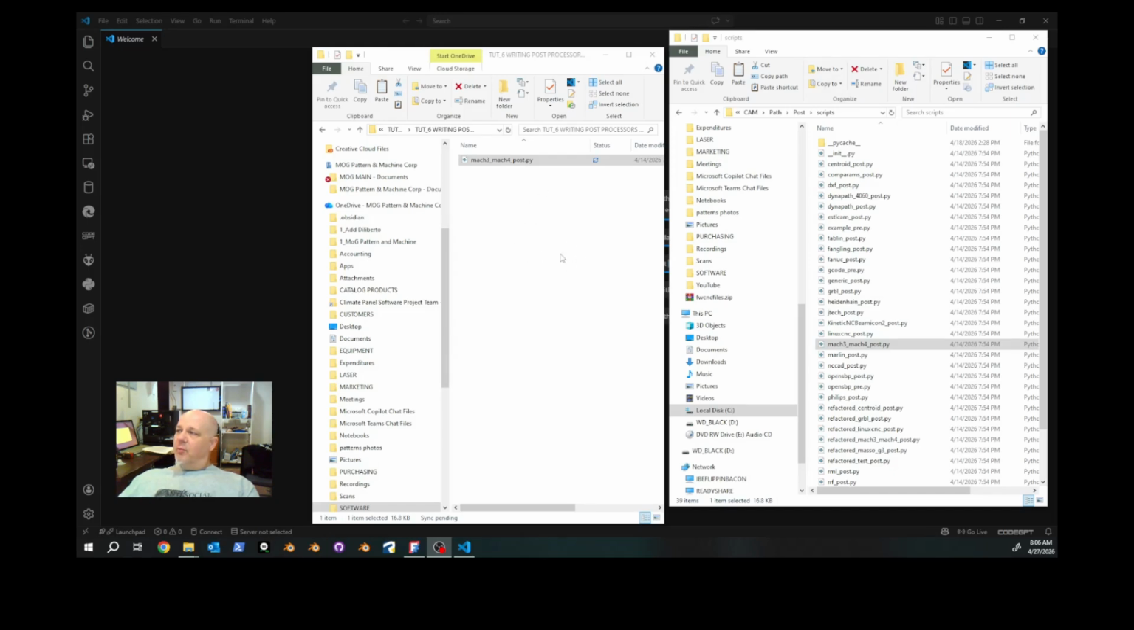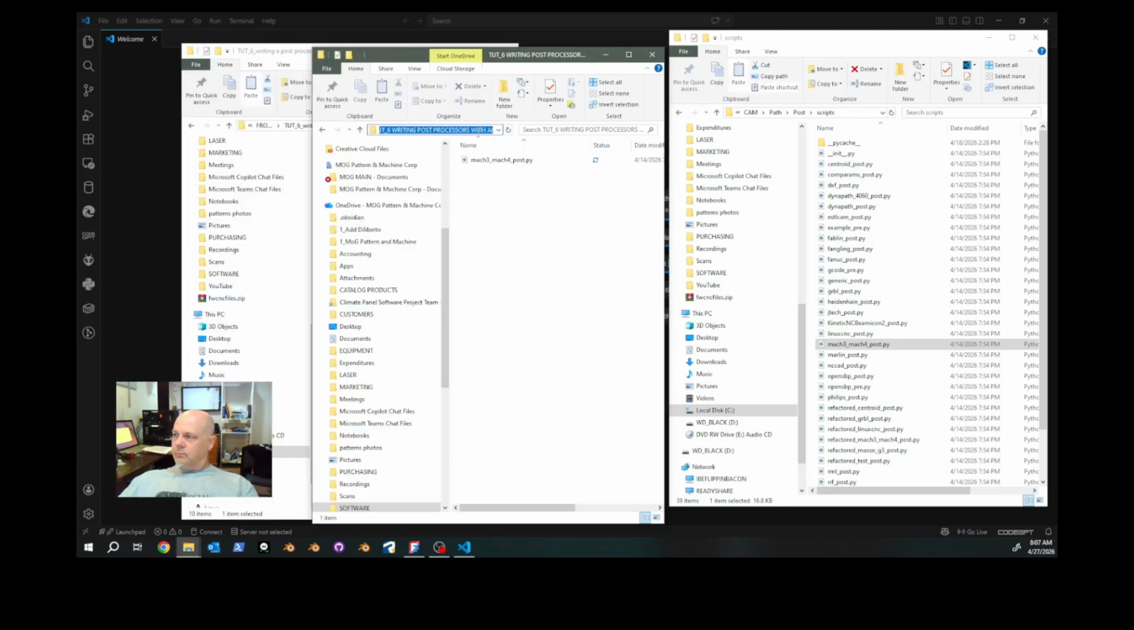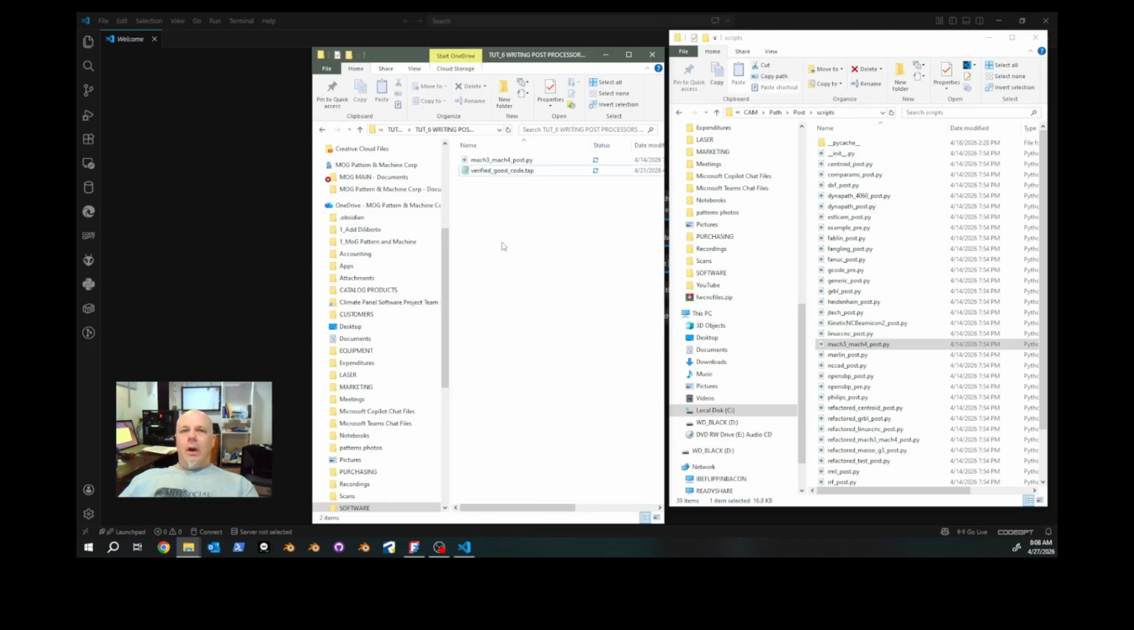Let's go back to our file system. We have the folder that we're working in, and we want to plop in there code that we know works. I have verified that this code works, and so I've renamed it Verified Good Code, and I've put it into this working folder that we're going to use. Let's now switch to VS Code.